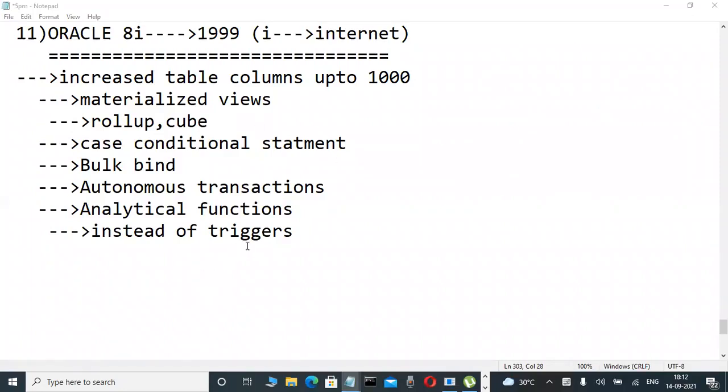Just note it down. Once we start practically, it is very easy.